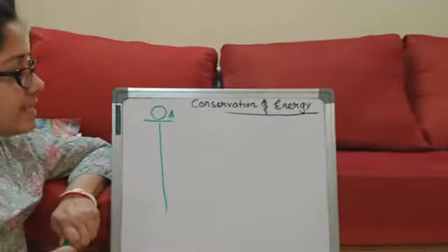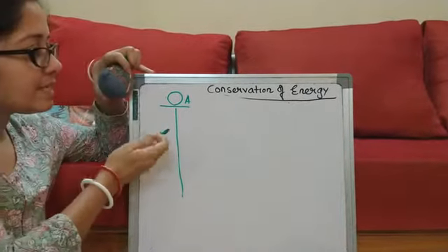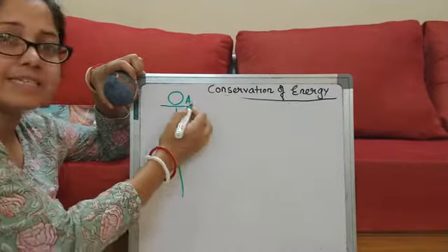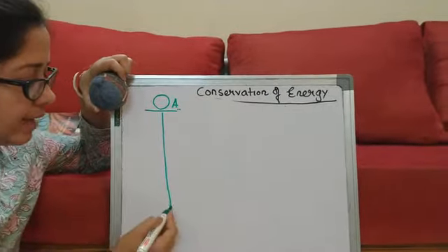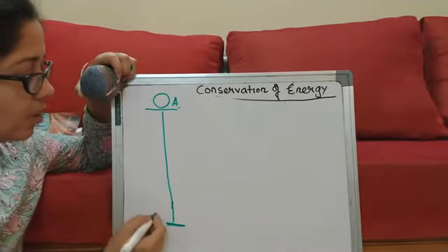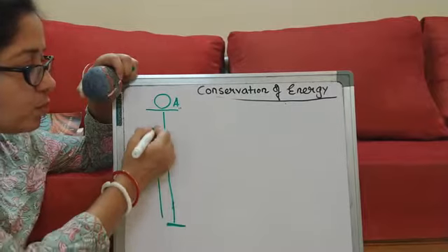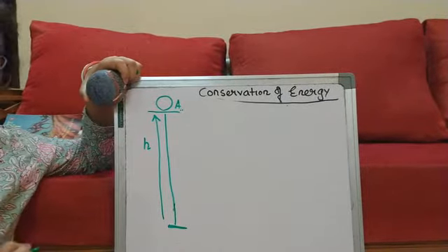Alright, let us say the ball was at a raised height. This is the raised height and this position, let us say, is A. Now here suppose this is my ground. Right, now what is the height to which it is raised? The height is h.